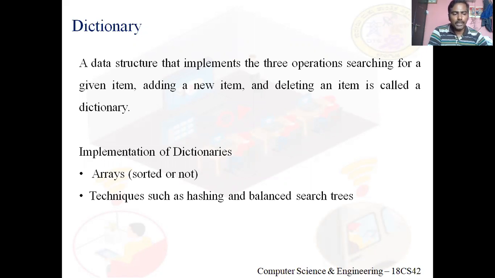If you implement these 3 operations, searching, addition, deletion, in a data structure, I'll call that particular data structure a dictionary. So a dictionary is a data structure with 3 operations: insertion, deletion, searching. To implement it, I can go for arrays. I can use hashing, we will discuss later, and balanced search trees.